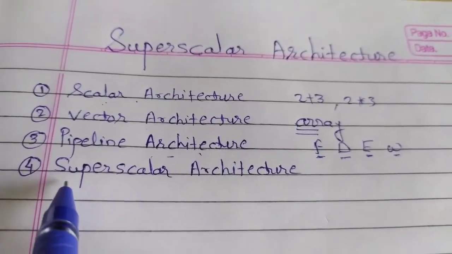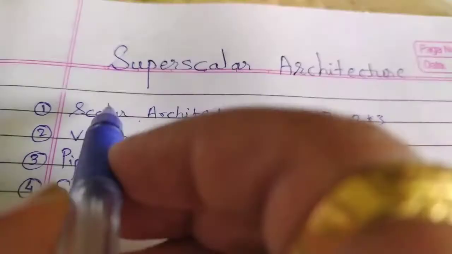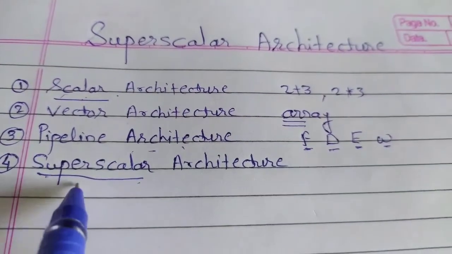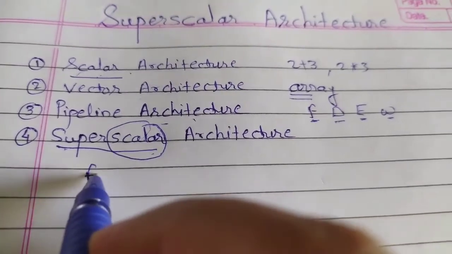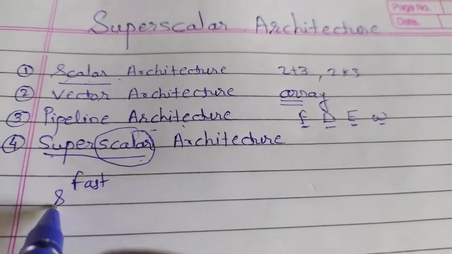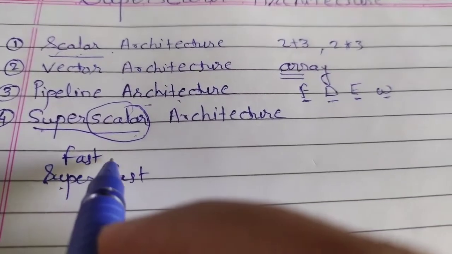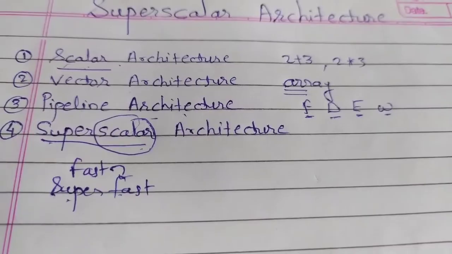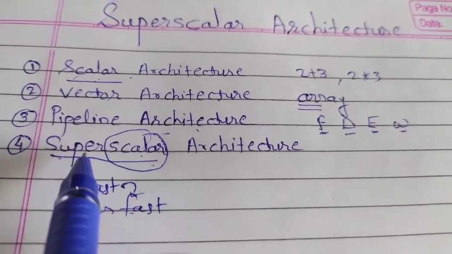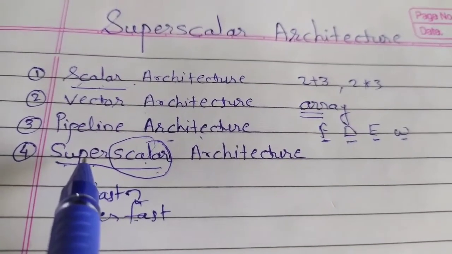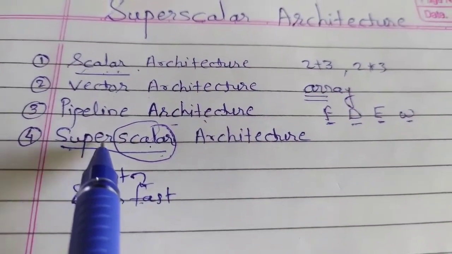Now we have a term called superscalar architecture. Compare superscalar architecture and scalar architecture. One name is common, that is scalar. Now see, we say fast and super fast. So what do you mean by super fast? It is better than fast. That's why we call it super fast. In the same way, superscalar in the sense it is a processor which has better performance than the scalar architecture or scalar processor. That's why it is called the superscalar processor.